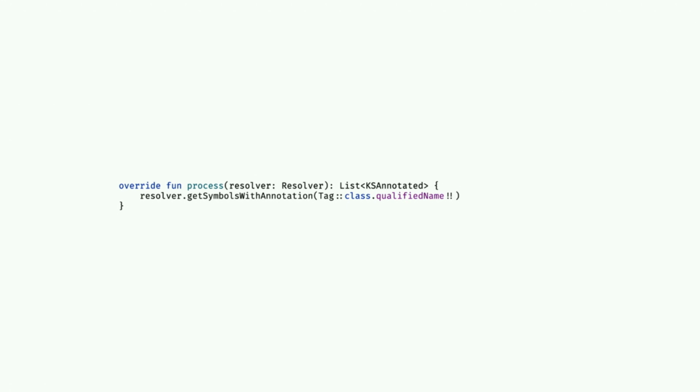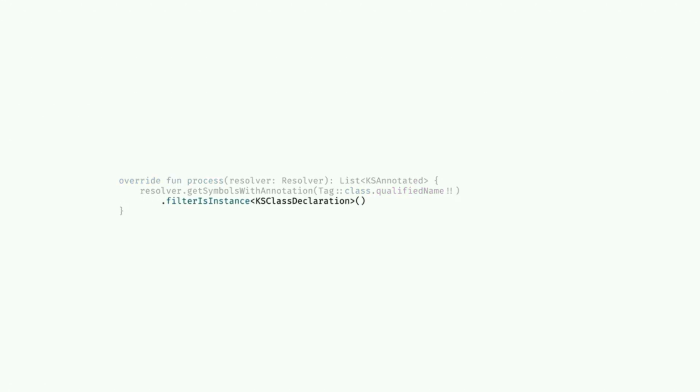And what do we have to do with it? Well, we have to get some information out of it, and then we have to generate the code. But first, what it returns to us is just a KSDeclaration. And a KSDeclaration is Kotlin's way of, or really KSP's way of, declaring what a class is, or what a function is, or what a property is.